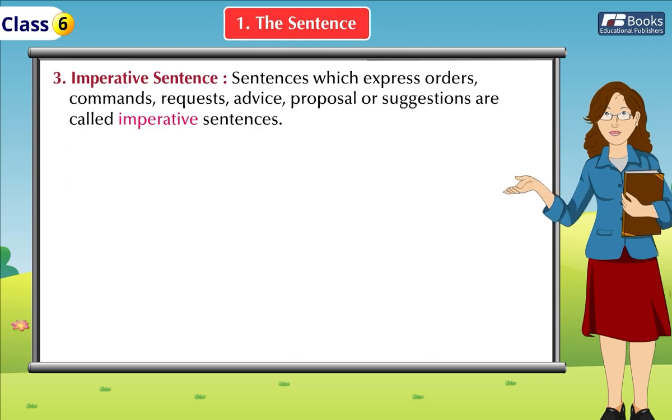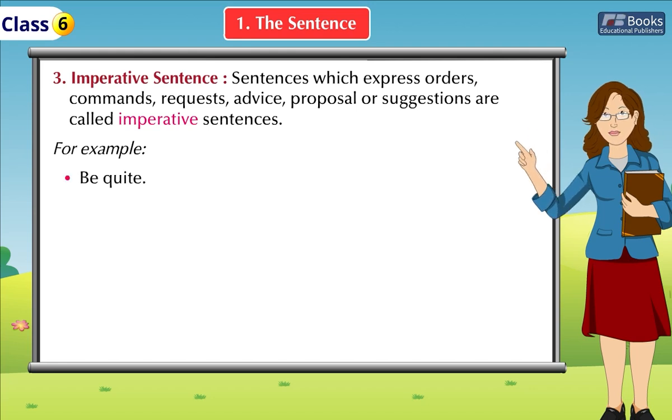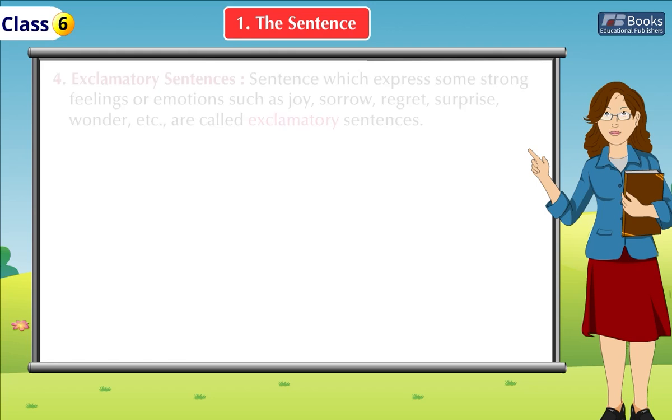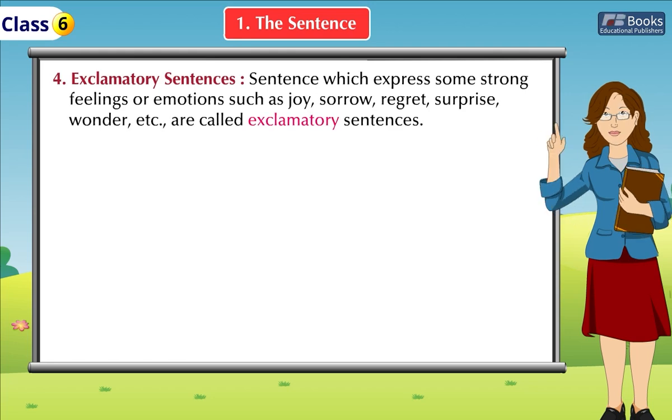Type 3. Imperative sentence. Sentences which express orders, commands, requests, advice, proposal, or suggestions are called imperative sentences. For example, be quiet. Have mercy for me. Type 4. Exclamatory sentences.